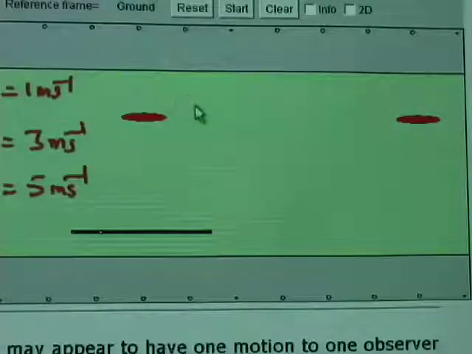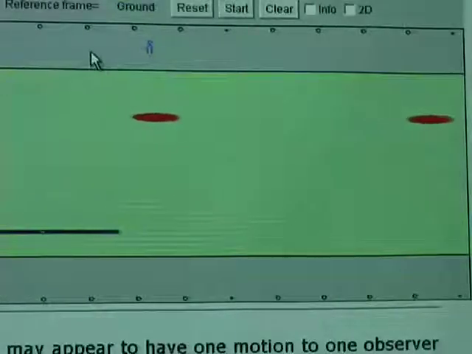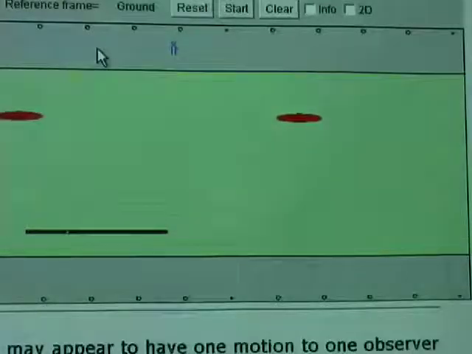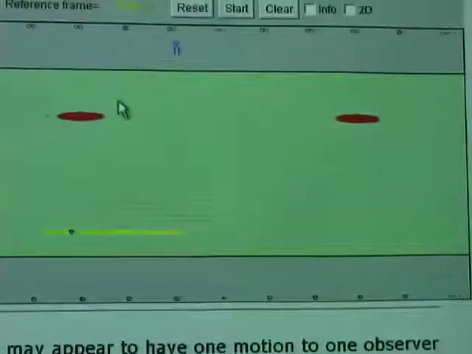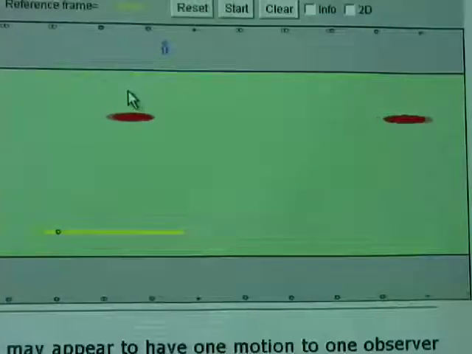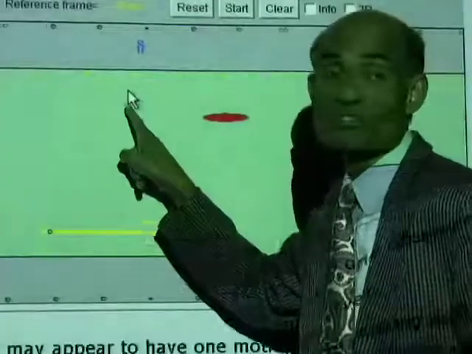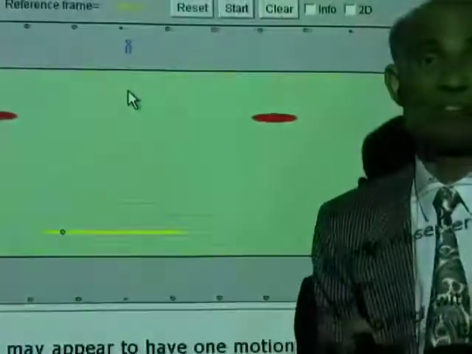Now, what happens when you move the reference frame? When you move from the ground to the river, you can see the river is at rest. The river is the frame of reference.